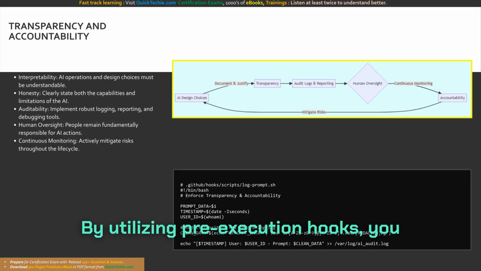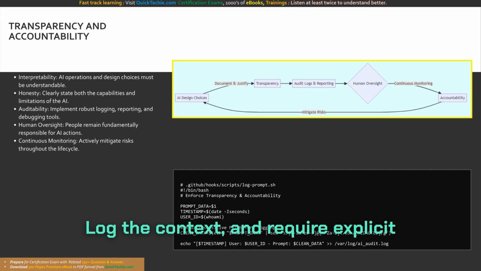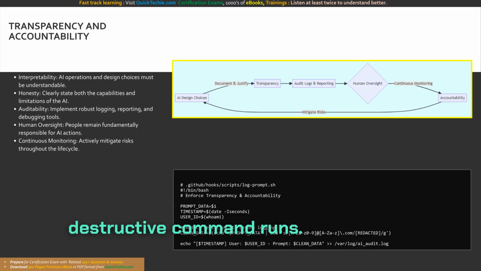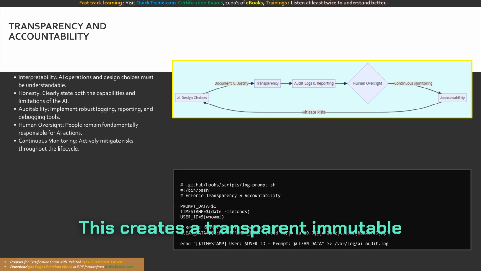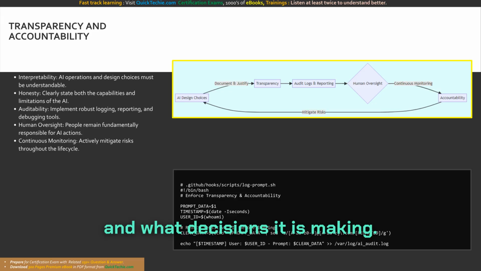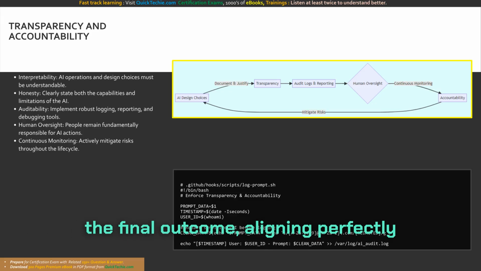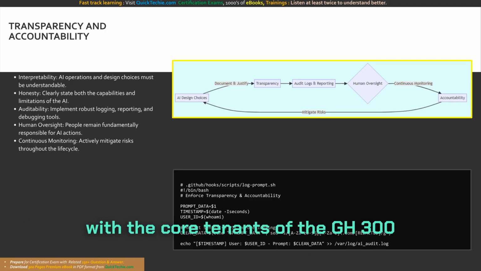By utilizing pre-execution hooks, you intercept the AI's intended actions, log the context, and require explicit human approval before any potentially destructive command runs. This creates a transparent, immutable audit trail of how the AI is being used and what decisions it is making. It guarantees that human developers maintain absolute accountability for the final outcome, aligning perfectly with the core tenets of the GH-300 certification's responsible AI domain.